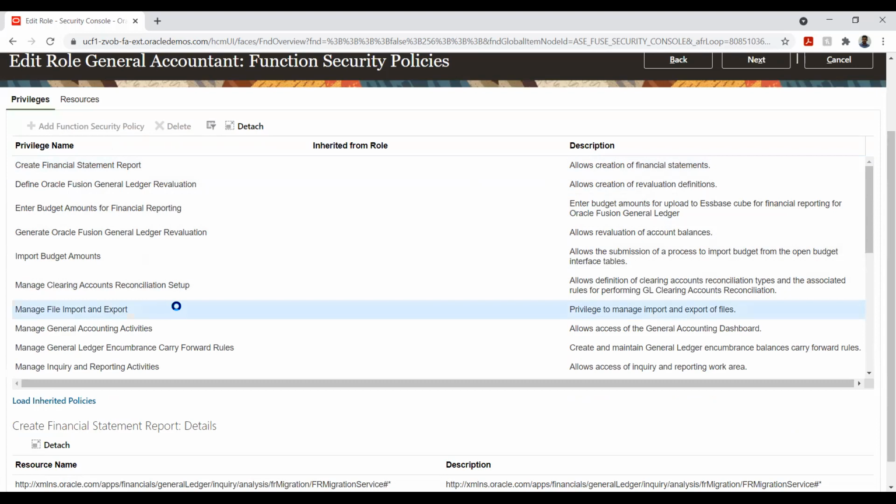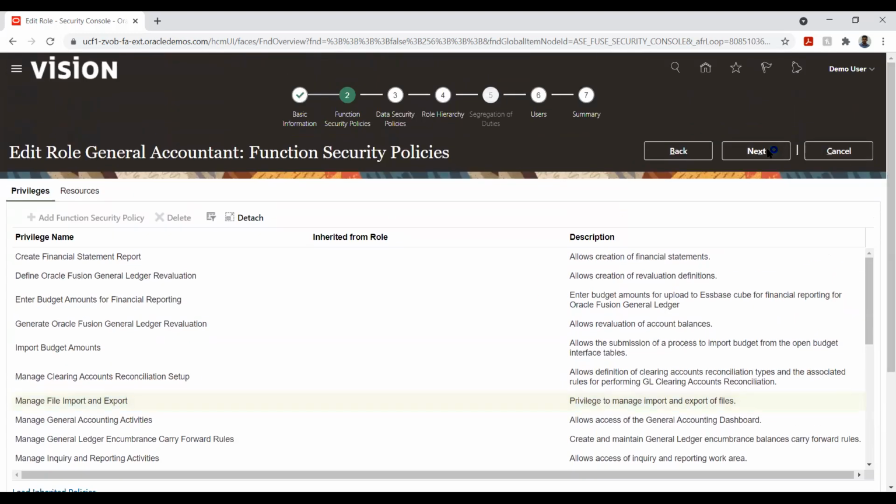I selected the option called edit role, so I will not be able to delete this particular function. But if I copy this role, I'll be able to delete it. So only the desired functions will be given to this user.